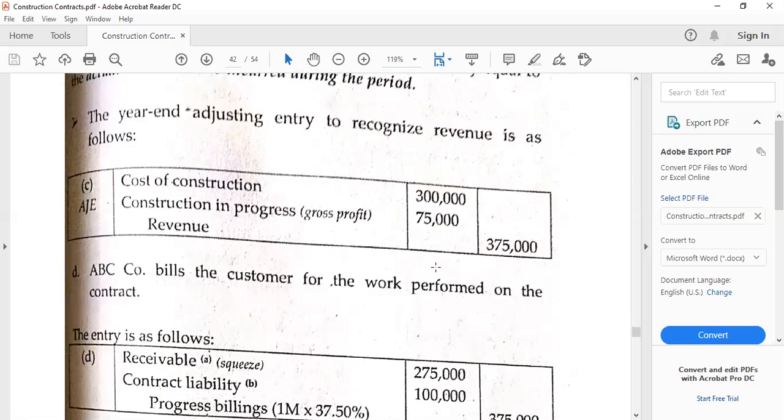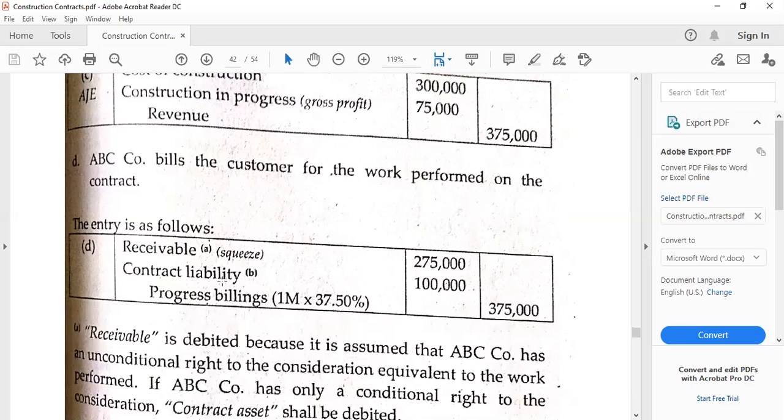All right, and this is now the adjusting entry that we have to make. So debit the cost of construction, and then the CIP will have to reflect the gross profit. We can notice it is an addition here because the gross profit will have to be added to the CIP account. And then this is the revenue. Then another one: ABC company bills the customer for the work performed on the contract. Now there is no condition attached to this.